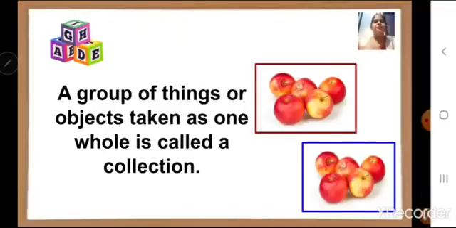Now children, when a group of things or objects is taken as one whole, it is called a collection. Now one apple is a whole. Correct? If too many apples are kept together in one group, that is known as a collection. Now you can see here so many apples are kept here. So you can say it's a collection. Okay. Children, now let us understand the concept of fraction with the help of an example.